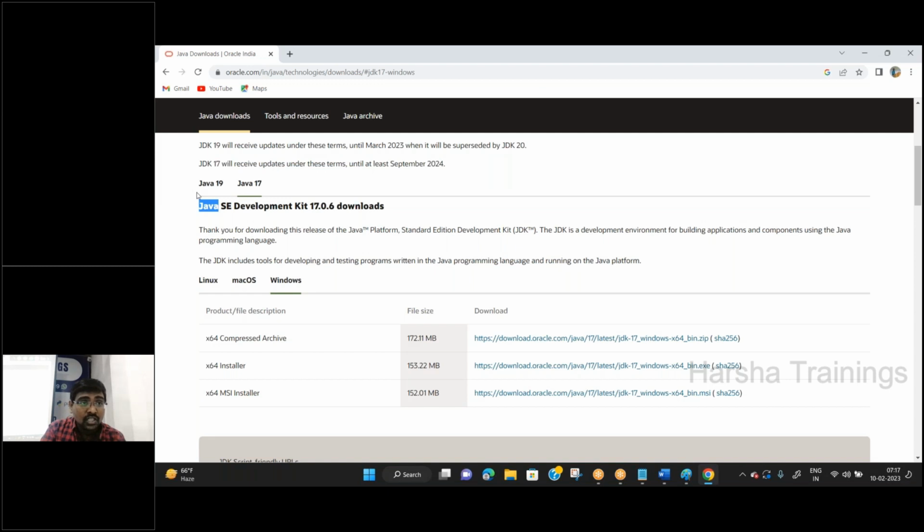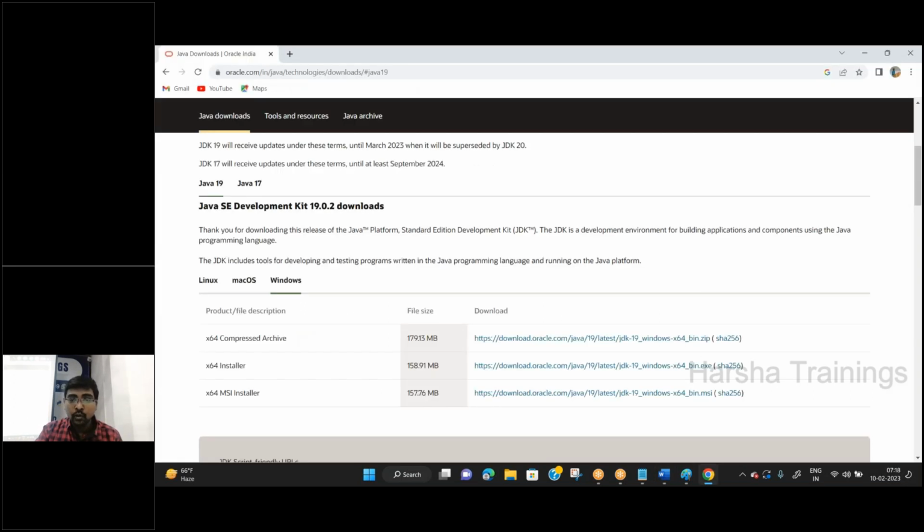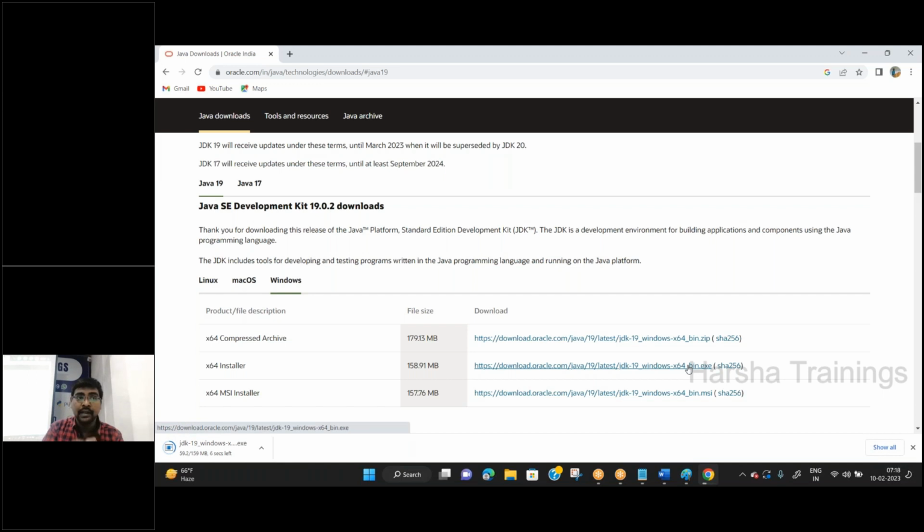Suppose you select Java 19. Always remember, whether it is a 19 version or 17 version, you need to download the .exe file. Remember, you need to download the .exe file. Here, this is the .exe file. Click on this one. My second step is completed.